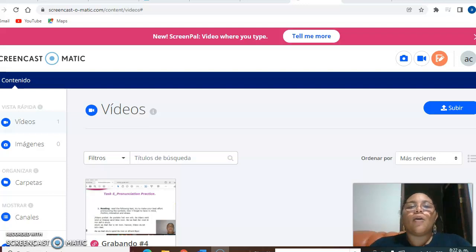Today we are talking about conditionals. So we are going to start. First, you have to know what a conditional is. When we have a conditional, it's important to know that we use it for hypothetical or imaginary actions. For example, if I have money, I will buy a new apartment. That is an example. So, look at the first image.